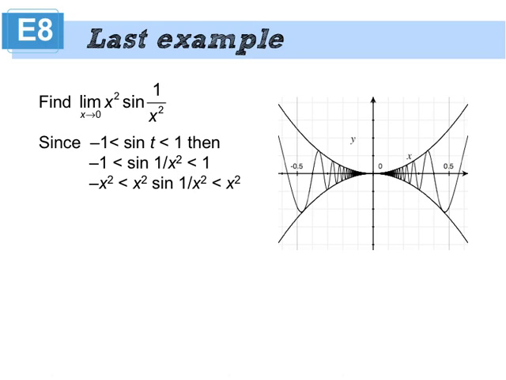So this almost matches the function I'm looking for, except I need an x squared to multiply it by. So I multiplied the middle by x squared. If I multiply the middle by x squared, then I get the outsides being multiplied by x squared also. Now, why do I care about that? Well, what I've done is I've set up the hypothesis of the squeeze theorem. I've taken a function and I've sandwiched it between 2 other functions, which is shown in the picture here. There's the top piece of bread, which is x squared. There's the bottom piece of bread, which is negative x squared. And I've guaranteed that that function is always going to be between the 2.